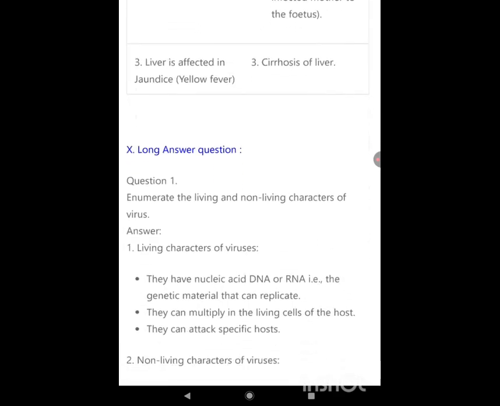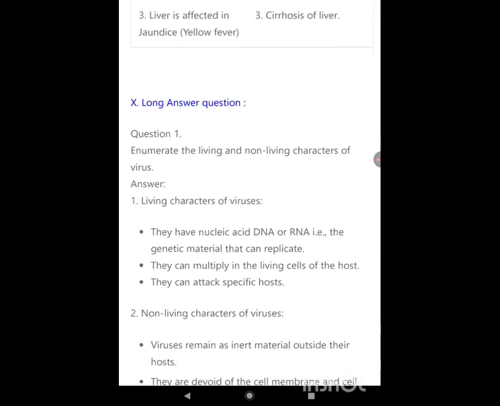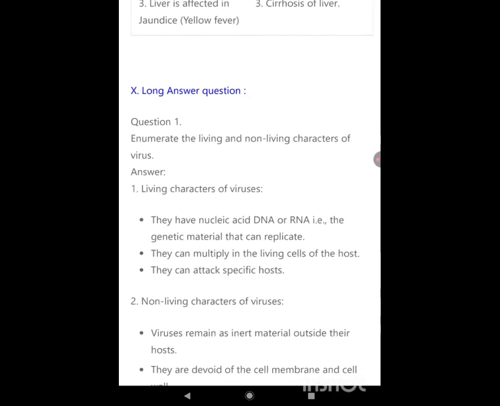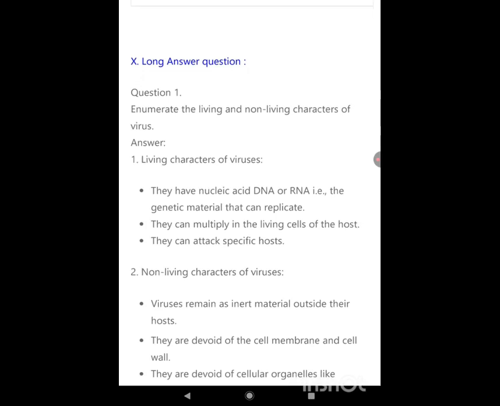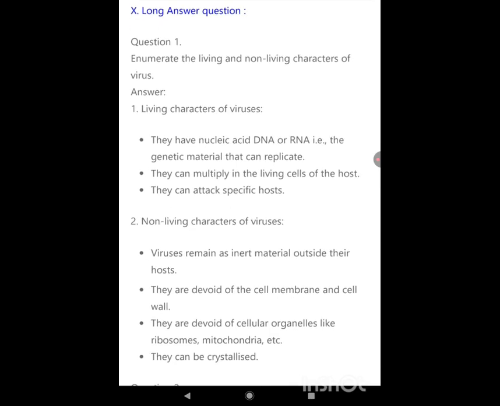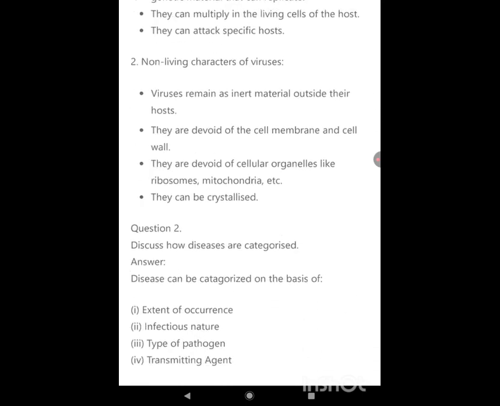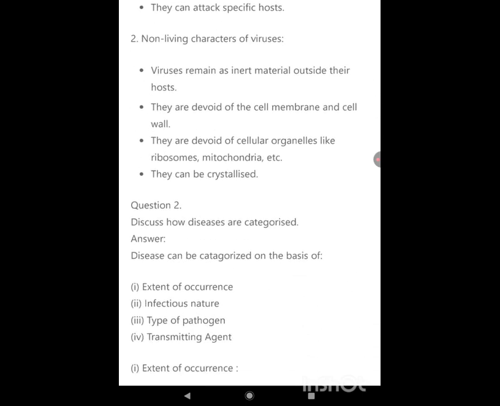Enumerate the living and non-living characters of virus. Living characteristics of virus: they have nucleic acid, DNA or RNA. It is the genetic material that can replicate. They multiply in the living cells of the host. They can attack specific hosts. Non-living characteristics of virus: virus remains as inert material outside their host. They are devoid of the cell membrane and cell wall. They are devoid of cellular organelles like ribosomes, mitochondria, etc. They can be crystallized.